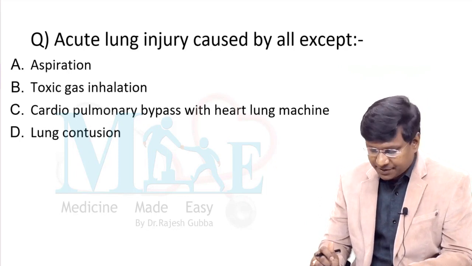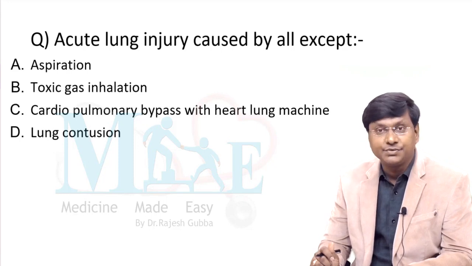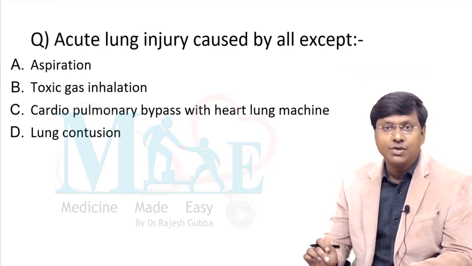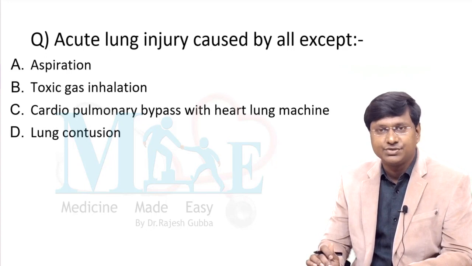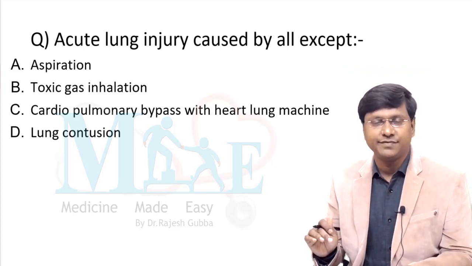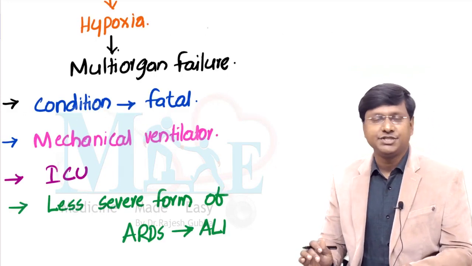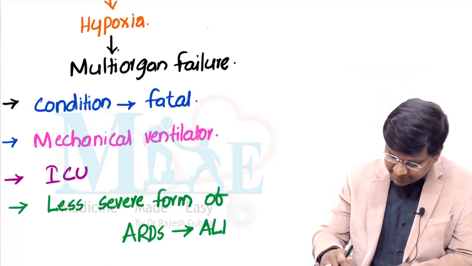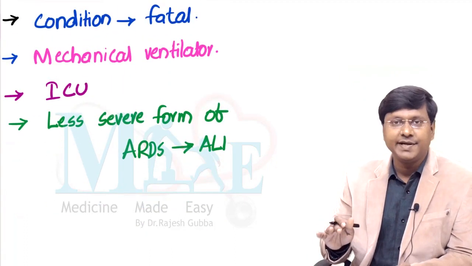The options are aspiration, second option is toxic gas inhalation, third option is cardiopulmonary bypass with heart-lung machine, and lung contusion, right? So this is the question. The question is being asked as except. That means the question is asking which is the incorrect option among all these which will not cause the acute lung injury. So what I'll do is I'll discuss the etiology of the ARDS and then we will come back to this question. Now, if you take this etiology, let me tell you one very important point here. The important point is that the most common cause of ARDS is sepsis.